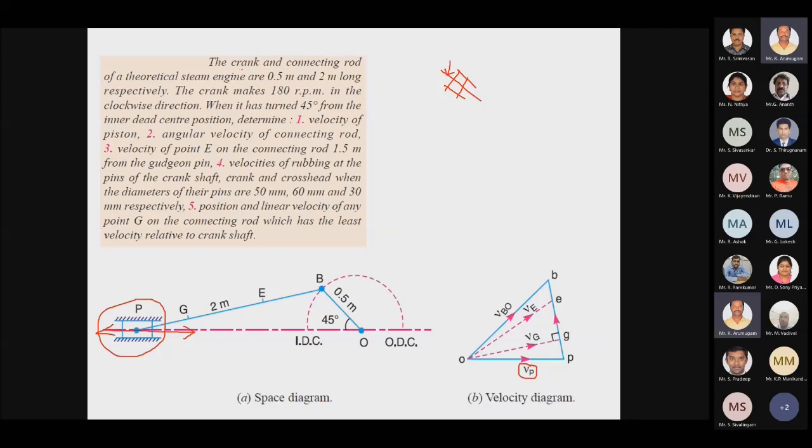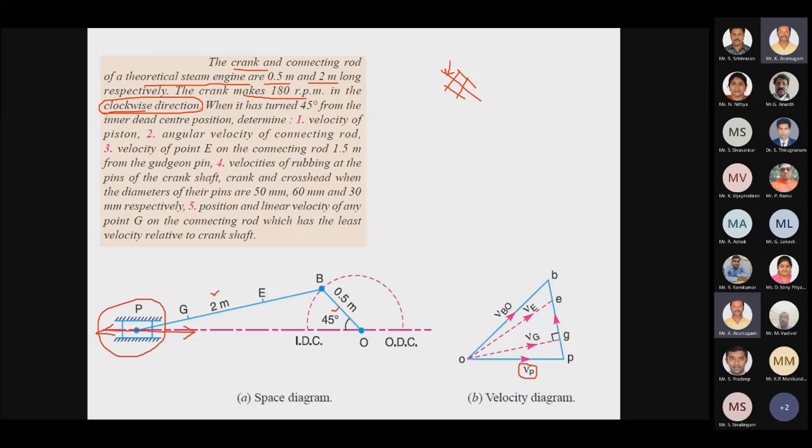single slider crank mechanism. The crank and connecting rod of a theoretical steam engine are 0.5 meter and 2 meter long. So this is your crank and this is your connecting rod. They are provided with the values. The crank makes 180 rpm in the clockwise direction. In the given data, they have provided the direction of rotation of the crank. Otherwise, we have to assume. Without the direction of rotation of the crank, we cannot draw the velocity diagram.